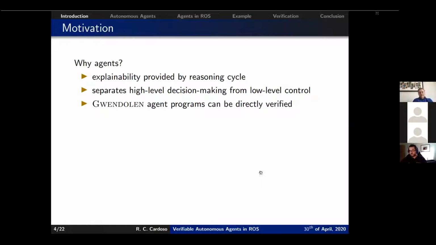Now, this is very important because some of the other techniques for verification that we have are usually based around building a model of a certain component or aspect of a system. Now, this can be a little bit tricky because we can't be 100% sure that the model actually relates to the code that is being executed. So by using the agents, and verifying the agents, we are running and verifying the code directly in the system.